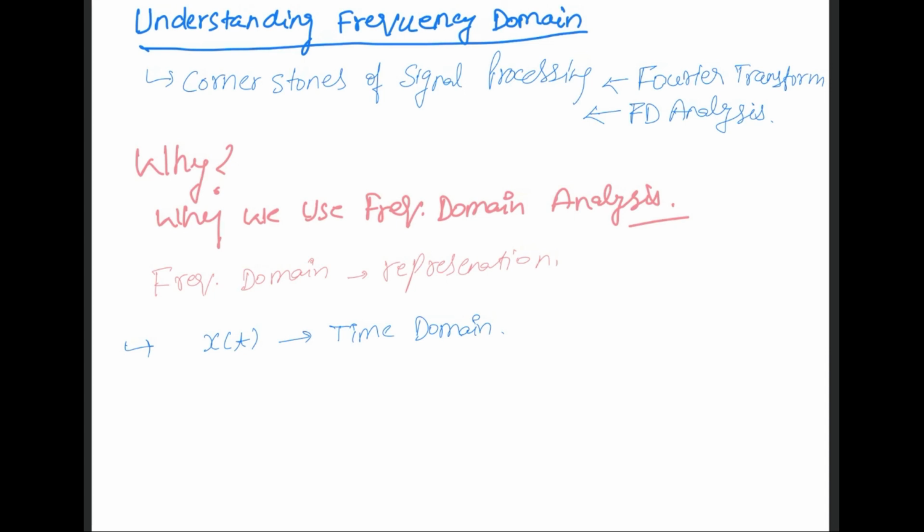In those cases, frequency domain analysis comes very handy. So let's assume that we convert this to frequency domain using tools like Fourier transform, which we will study as we go further.